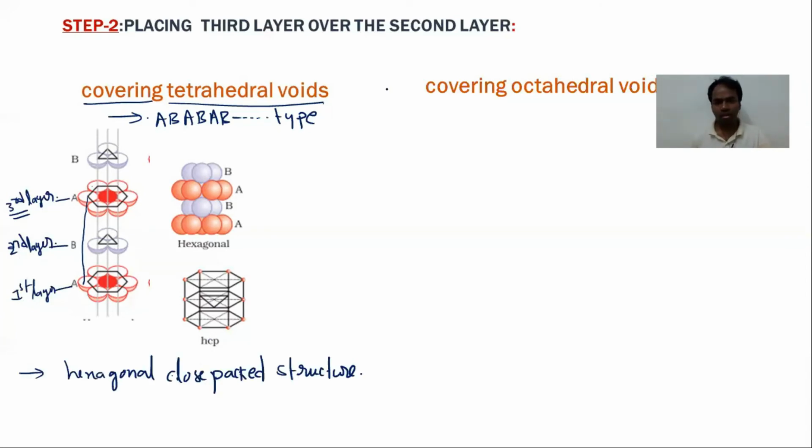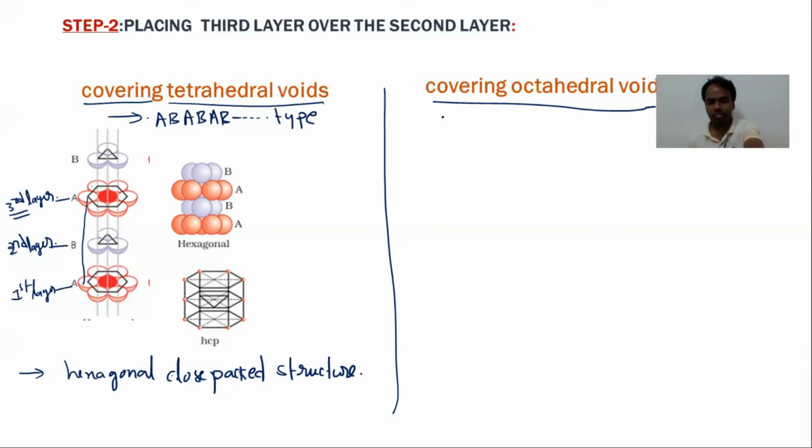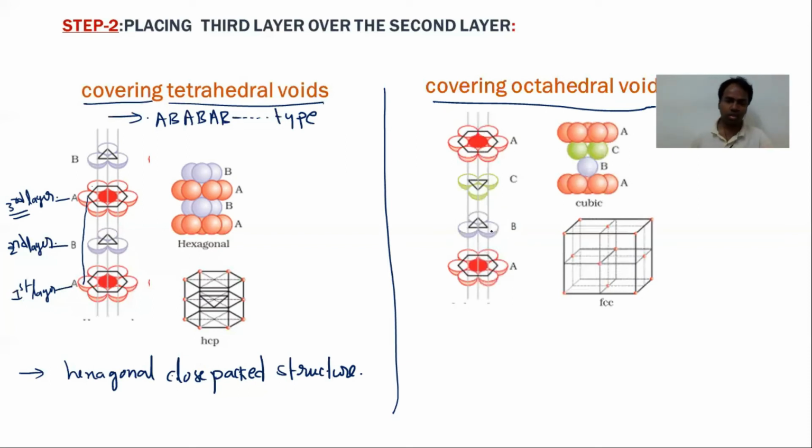Now coming to the next one, covering of octahedral voids. If the spheres of the third layer cover the octahedral voids of the second layer, then see how the arrangement looks. Let us take this as the first layer.